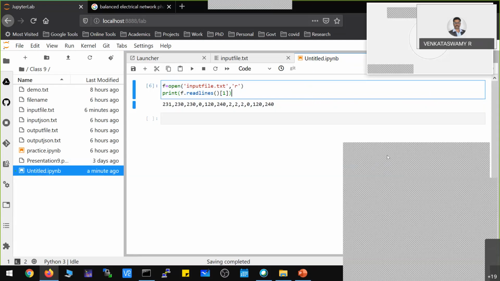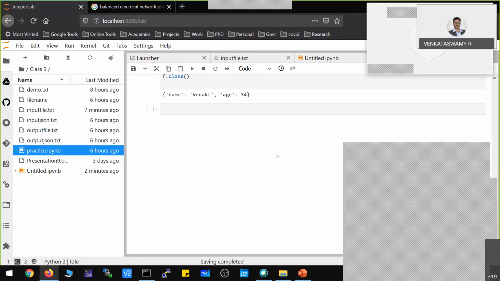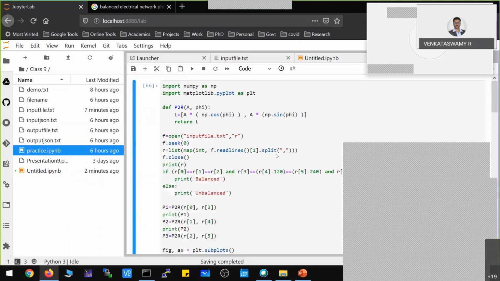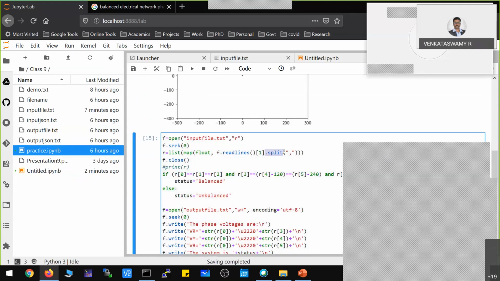Now, after taking this second line, it will be a string. You need to convert this string to an array or list. To convert to an array or list, you have to use a command called split. So you have to use split by comma.